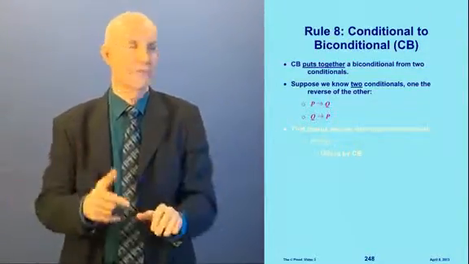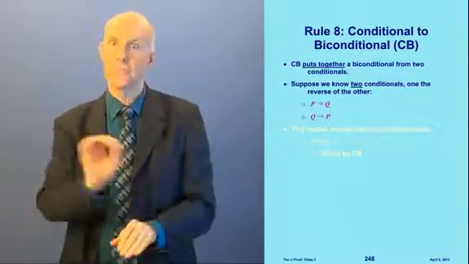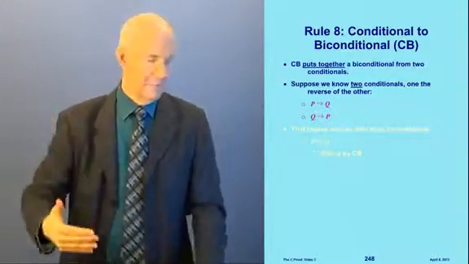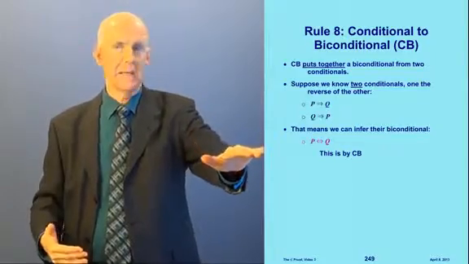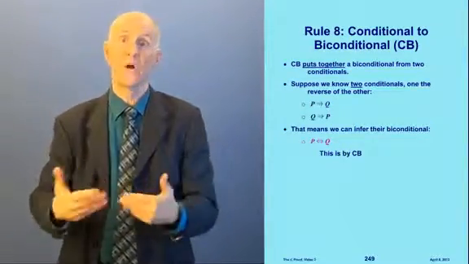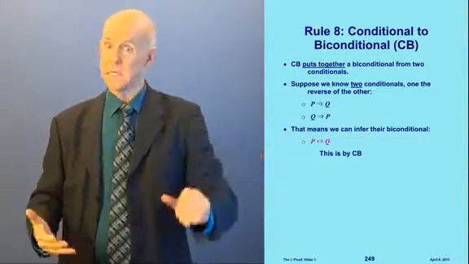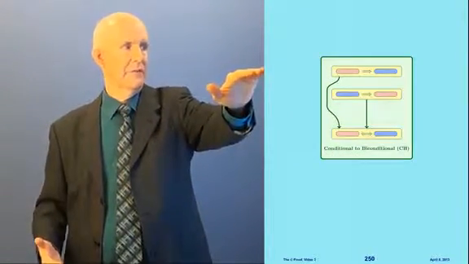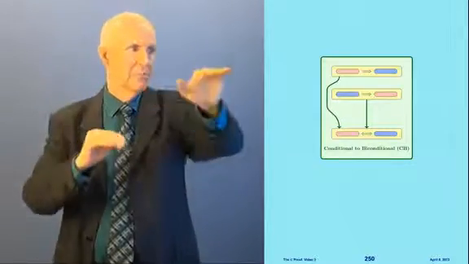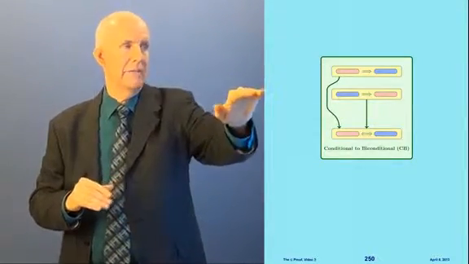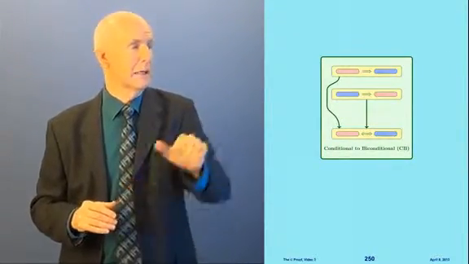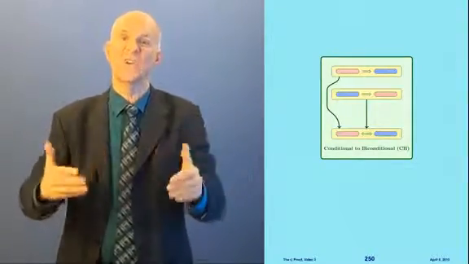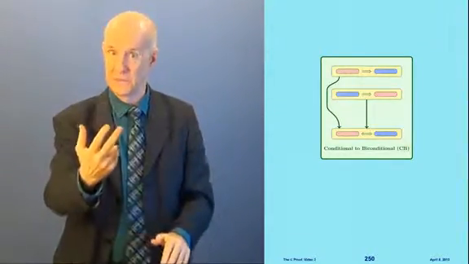We know P implies Q and we know Q implies P. Well, that means that we can infer their biconditional. We can infer P if and only if Q by CB. And here's the rule. If I have pink implies blue and I have blue implies pink, then I can get pink if and only if blue. 2 arrows means 2 reference lines.